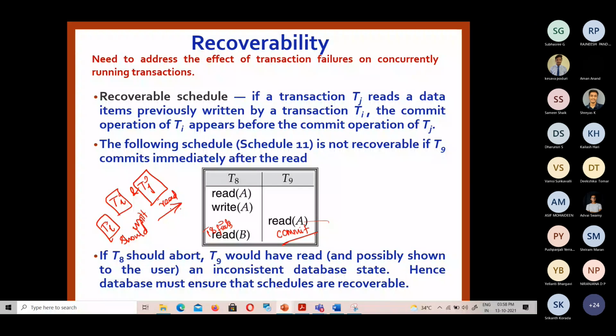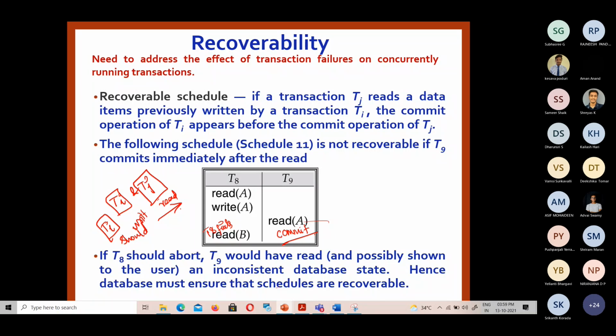If it happens like this, then we will get a recoverable schedule. So Ti and Tj are the transactions, and Tj is reading the value previously written by Ti. In that case, Ti's commit should appear before Tj's commit. That is what the recoverable schedule says.